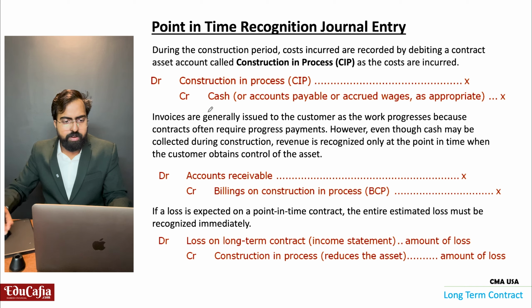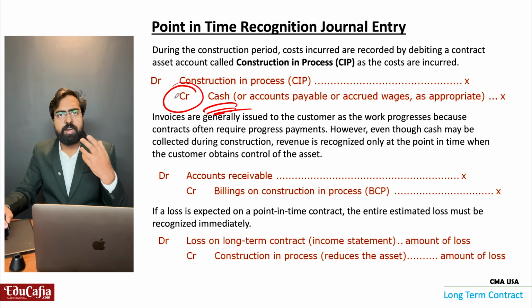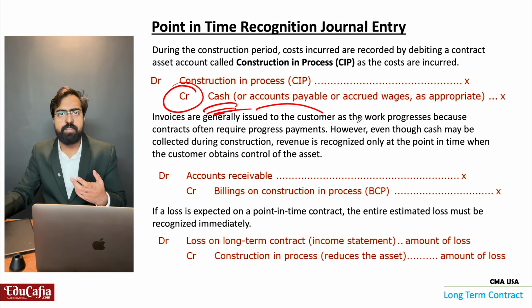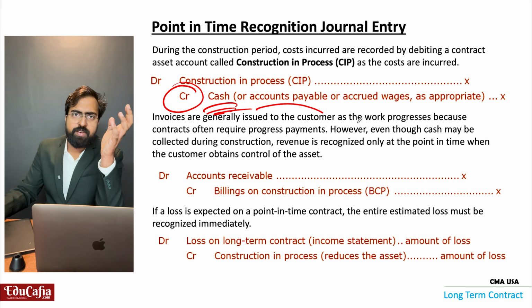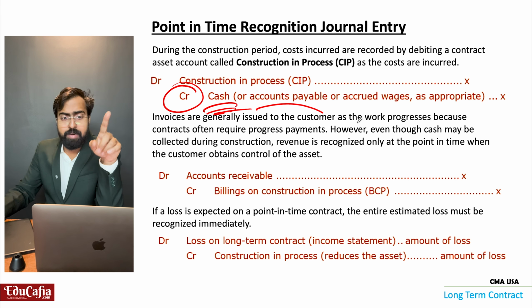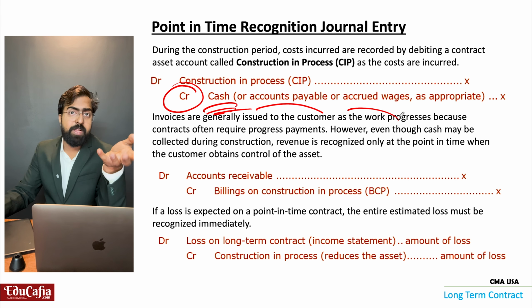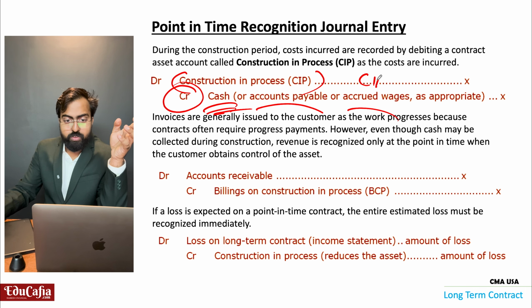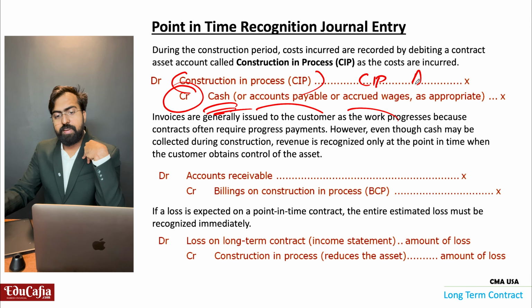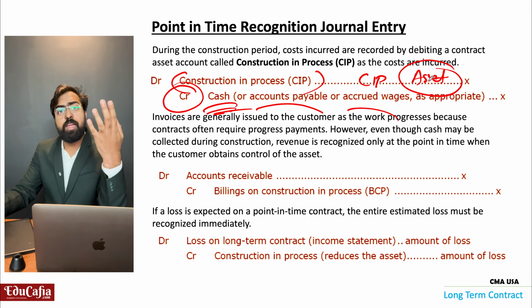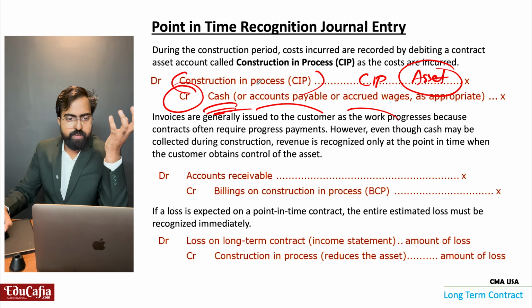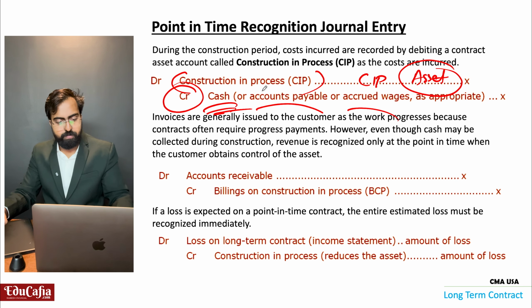So whatever cash we are crediting, whatever we are expensing as accounts payable for purchasing this steel, we may purchase this steel from another party. So accounts payable will be there, accrued wages will be there, labor charge will be there. So everything we will debit to construction in process, CIP. So according to me, it's an asset account. Why? For me, it's an asset. Right. So construction in process is an asset account.